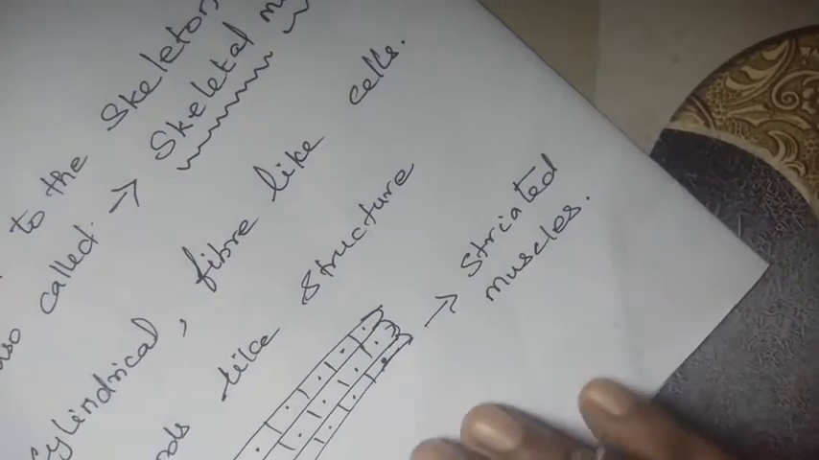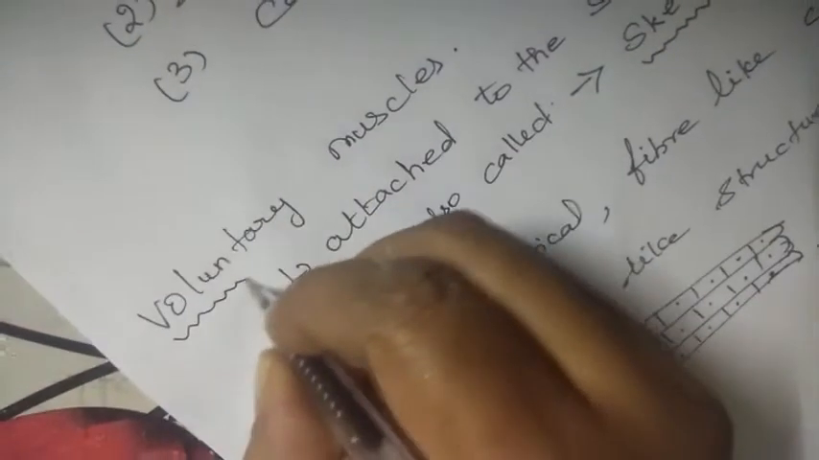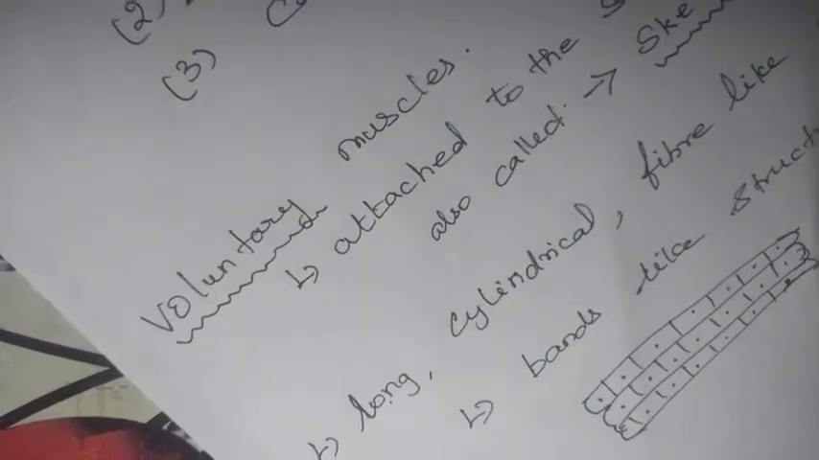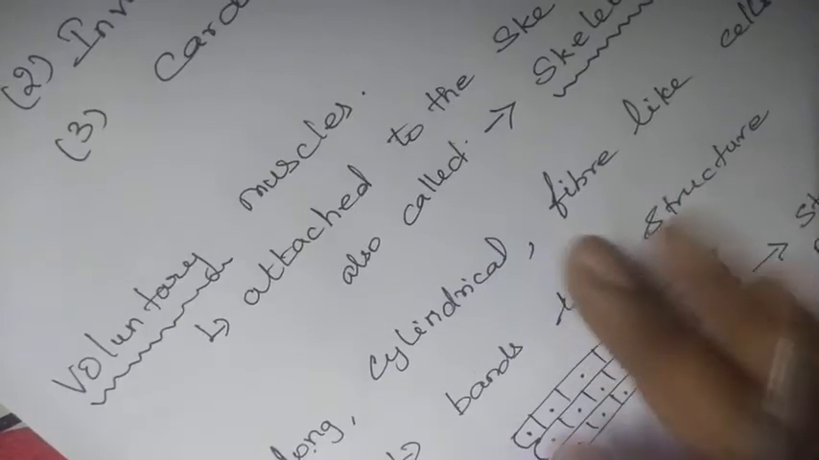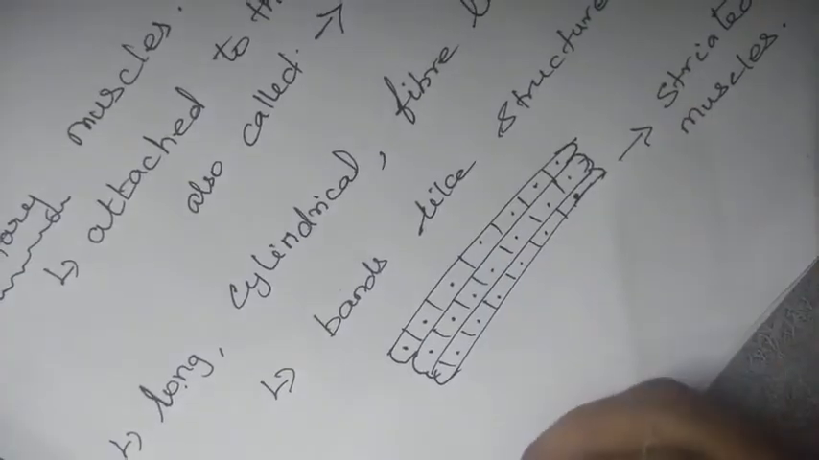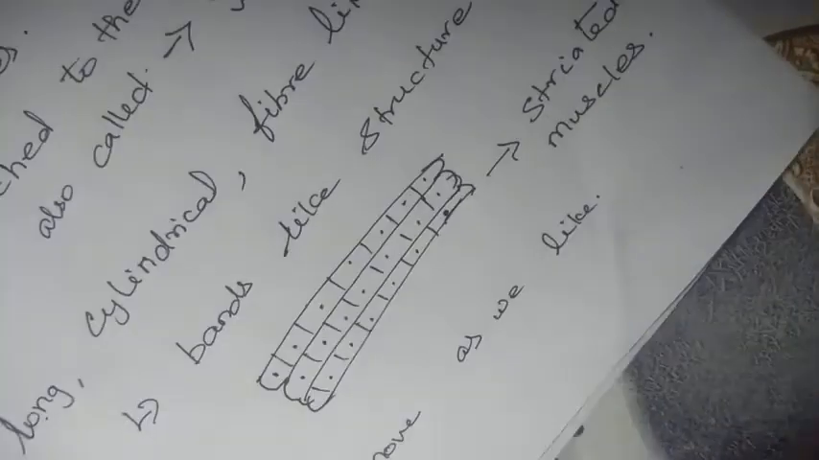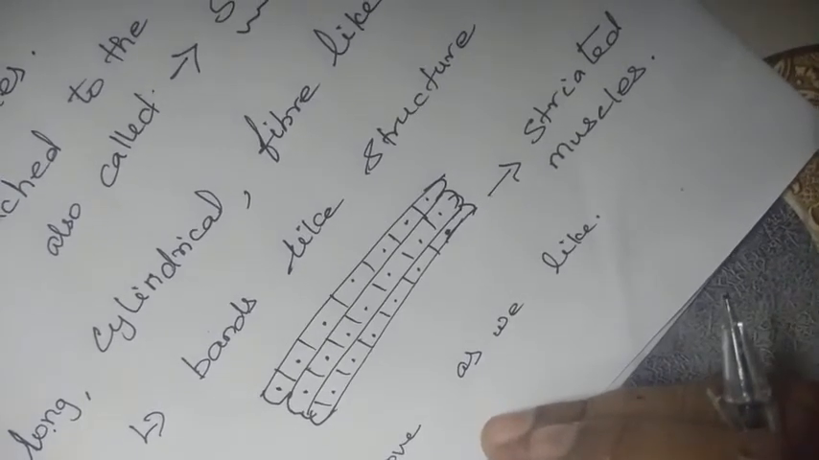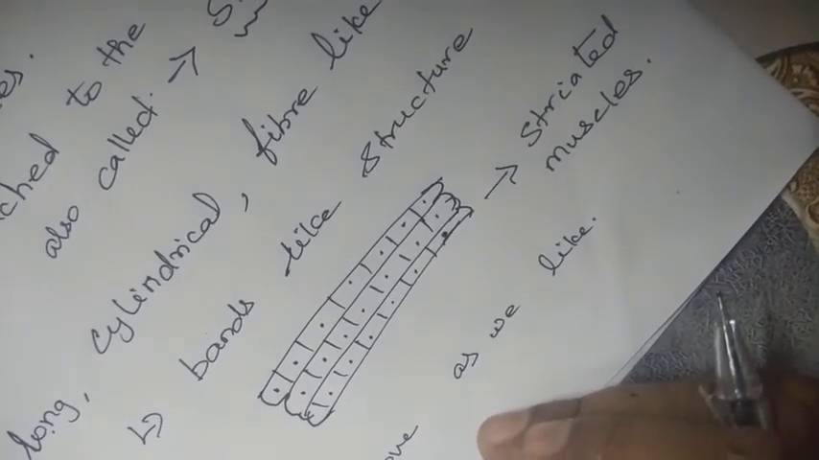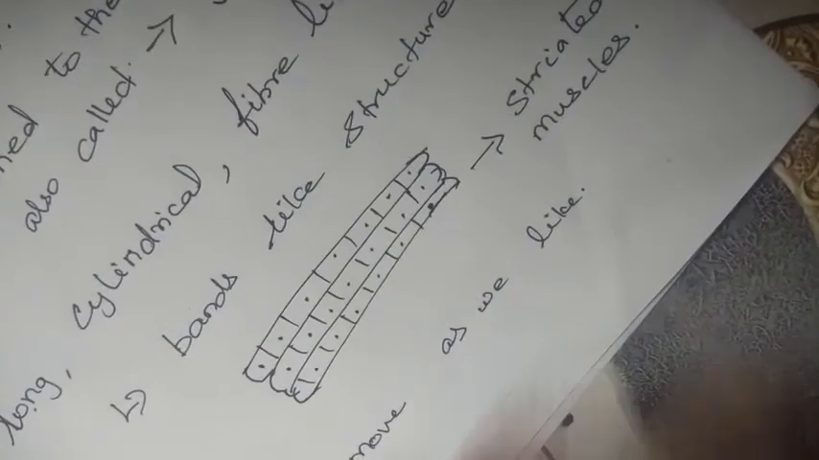Now we are coming to know about one important thing. The name itself tells us: voluntary. Voluntary means we can do it on our own. We can move a muscle as we like. We can move our body, or we can jump. We can move any part of our body as we like. No one will control our action.